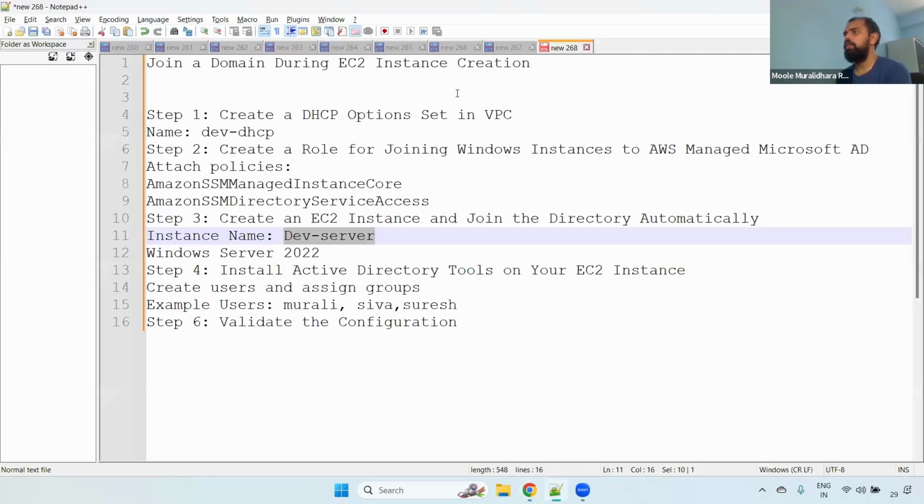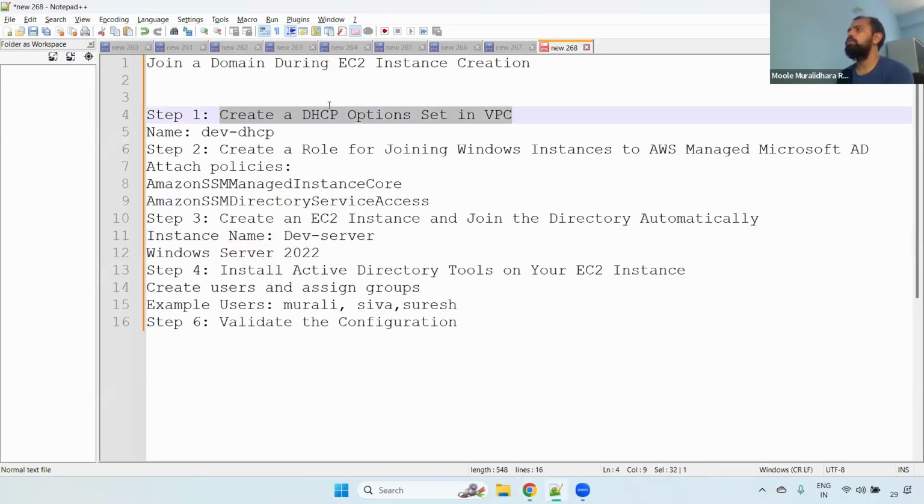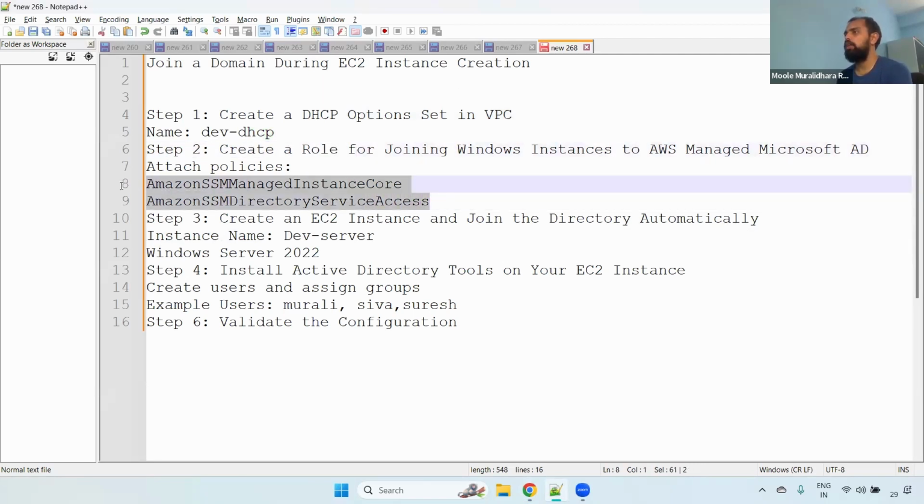We created one DHCP and attached that particular DHCP to the VPC, so that whatever EC2 instances we launch will use the customized DNS servers instead of the Amazon provided DNS. Next, we created one role, and inside the role we attached these particular policies.